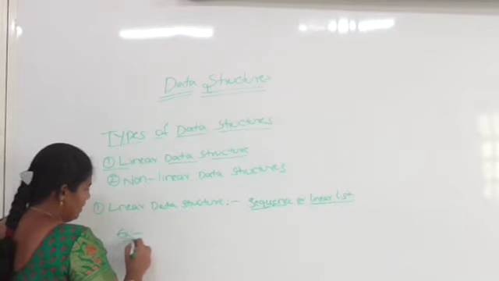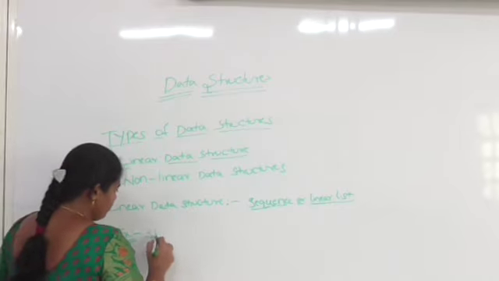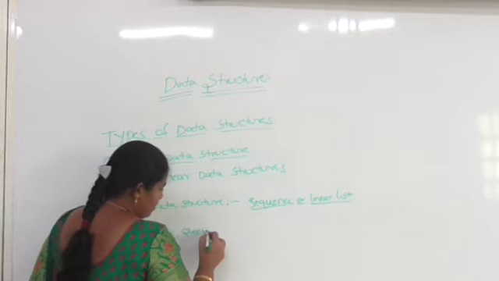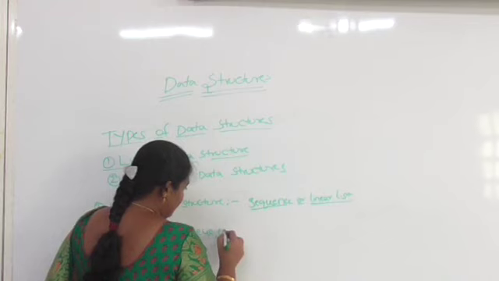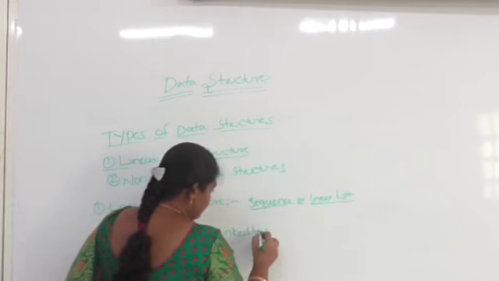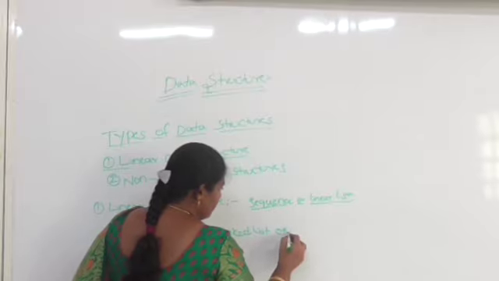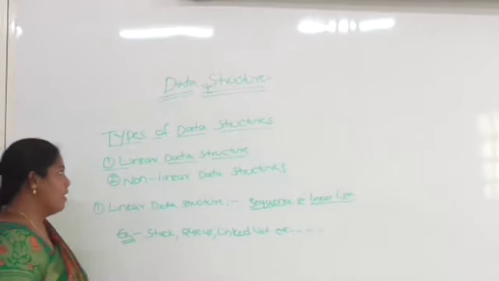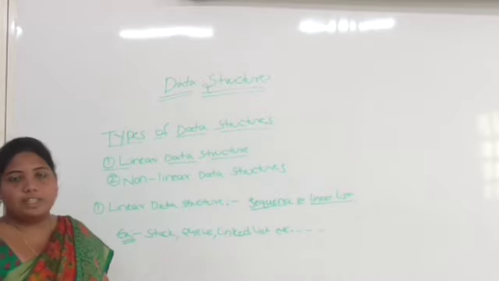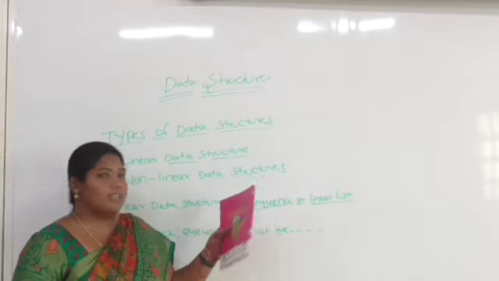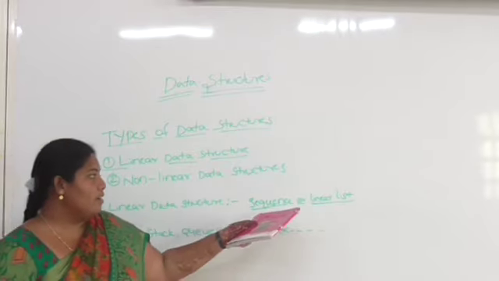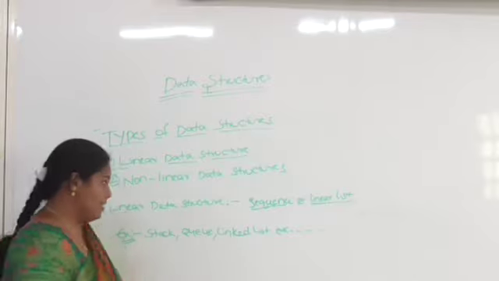Examples of linear data structures are stacks, queues, linked lists, etc. Non-linear data structures means if the elements of a data structure result in a way that the traversal of elements is not in a sequence or linear list.